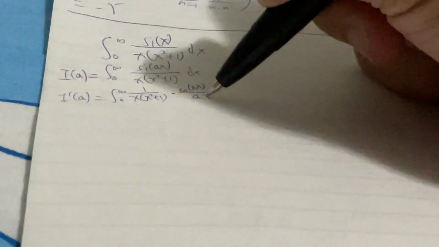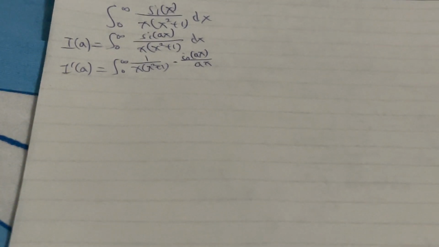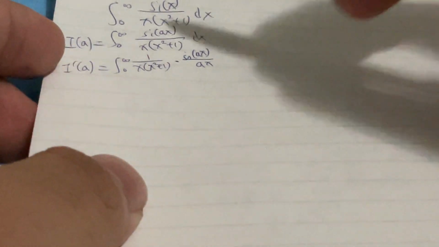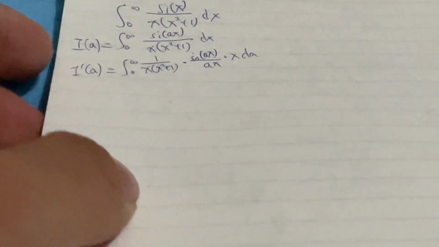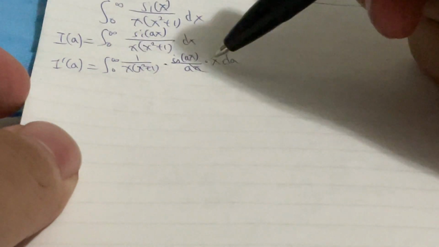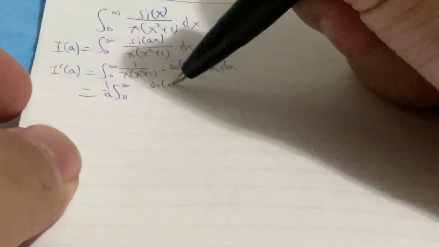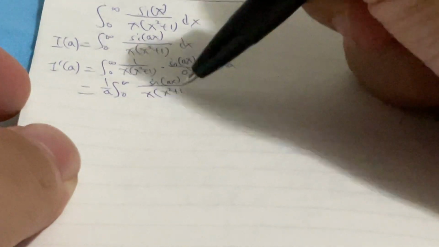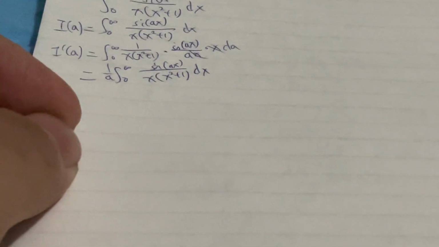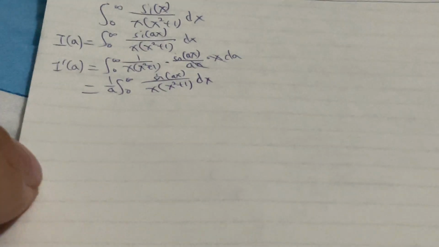So the derivative of Si, first you are going to get sine of the inside over the inside, right? Sine of ax over ax. And then we're going to multiply by the derivative of the inside, which is x, since a is the variable. So you can see this x and this x cancel each other out. So you are going to get the integral of sine of ax over x times (x squared plus 1) dx, going from 0 to infinity. So what is this integral though?